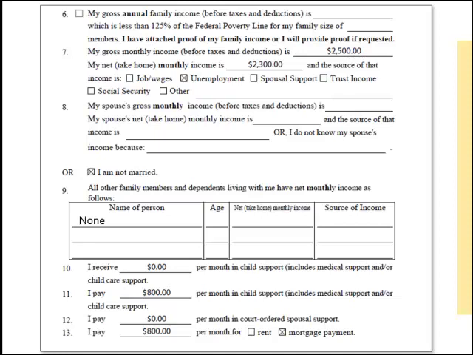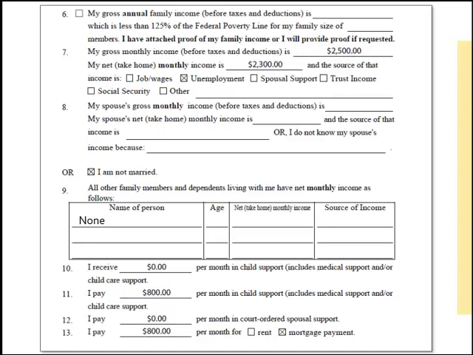List all of the family members and dependents living with you for question 9. Fill in their name, age, as well as their net monthly income and source of that income. Be sure to list 0 if they do not have any income. If you do not live with any other family members and do not have dependents living with you, fill in none.